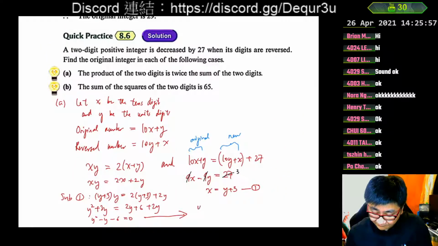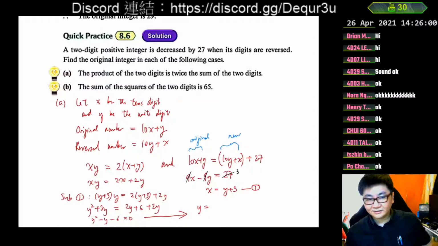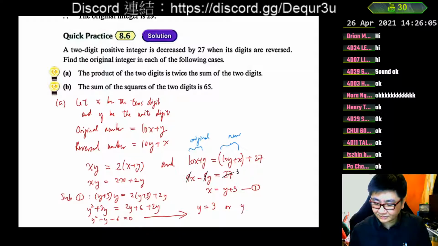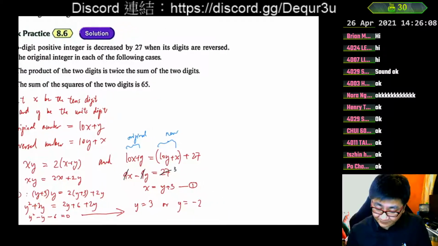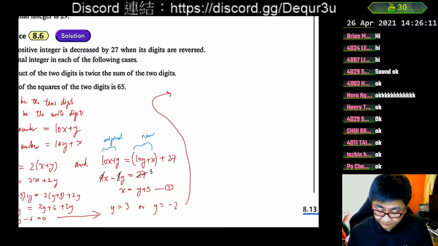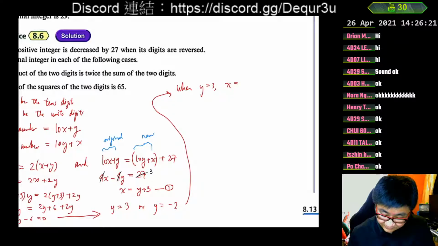Finally, by pressing the calculator, using the quadratic formula, we have y equals 3 or y equals -2. And therefore we also give the conclusion here. When y is 3, then x, putting it back into the equation for x, is 6. While when y is -2, then x, putting it back into the equation here, is 1.